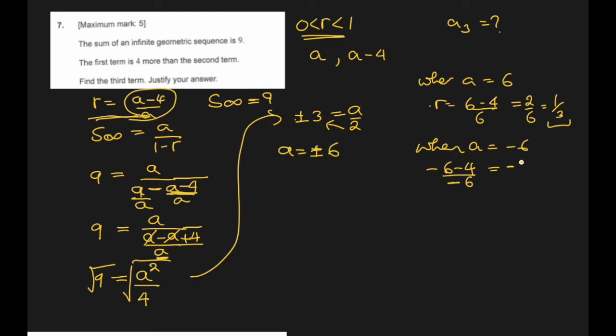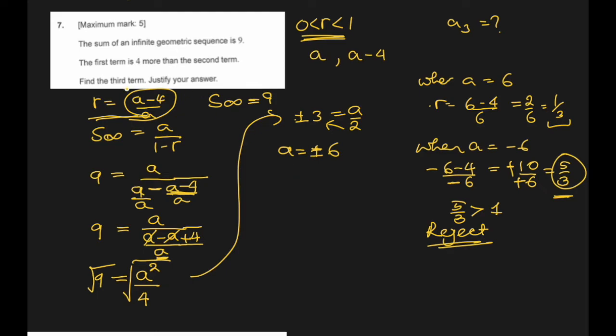Minus 10 over minus 6, which is 5 over 3, which is more than 1. For sum to infinity, the condition is that R has to be between 0 and 1. It is more than 1. So 5 over 3 is more than 1, so reject this R.